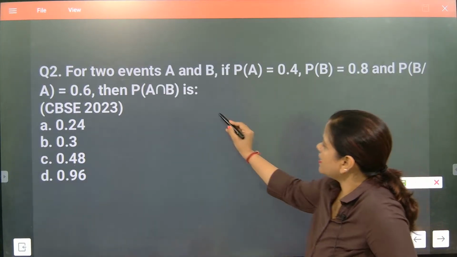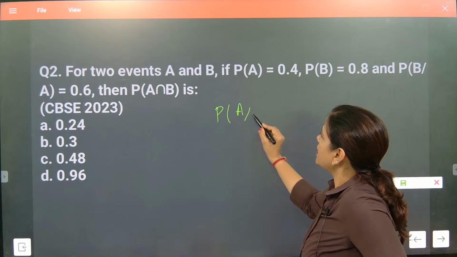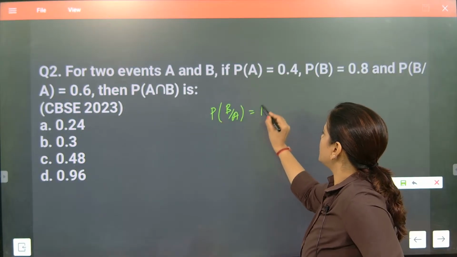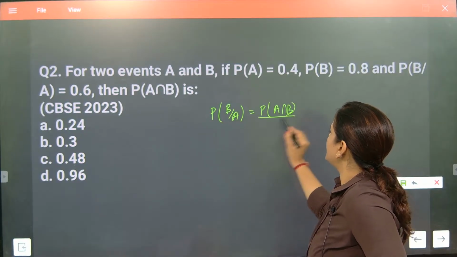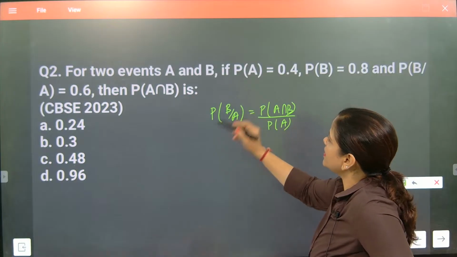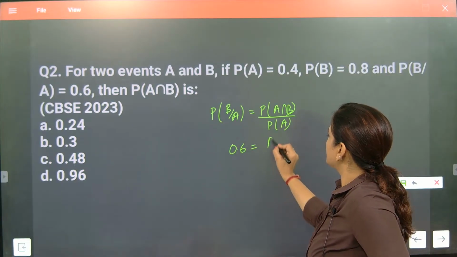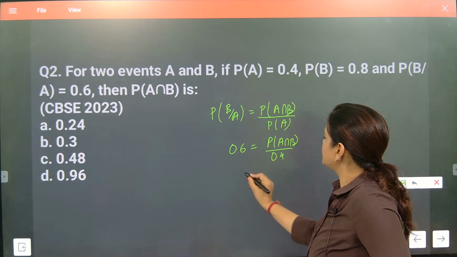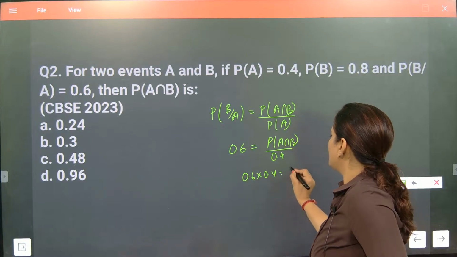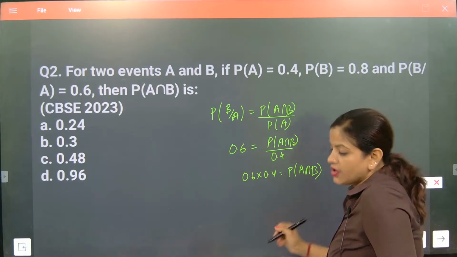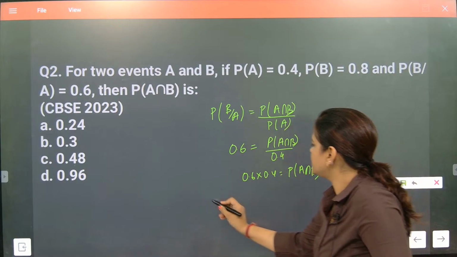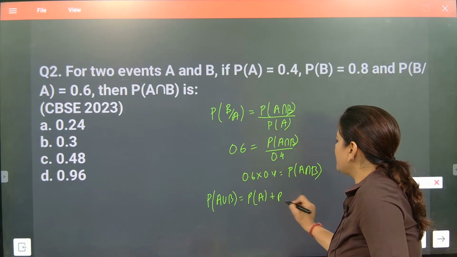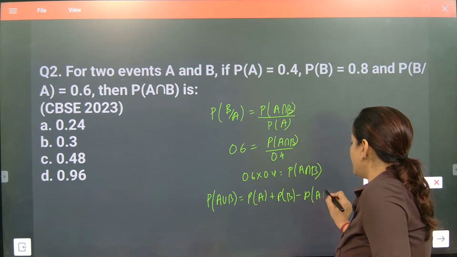So first one, beta. What is given to you? P of B by A is given. P of B by A is equal to P of A intersection B by P of A. So P of B by A given is 0.6. 0.6 is equal to P of A intersection B, and then P of A is 0.4. So 0.6 into 0.4 is equal to P of A intersection B. Now addition theorem says what? Addition theorem says that P of A union B is equal to P of A plus P of B minus P of A intersection B.